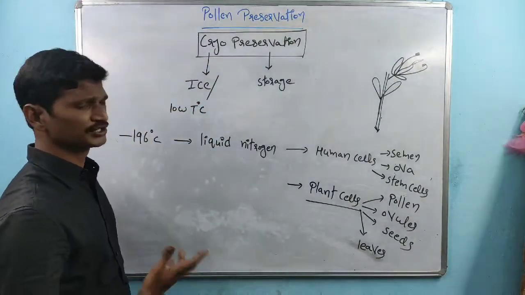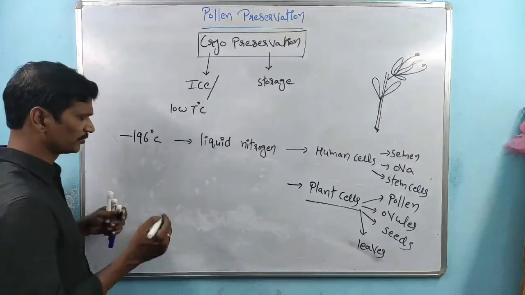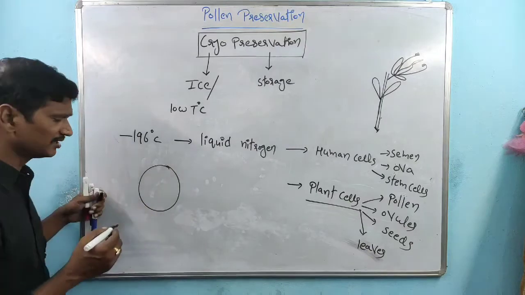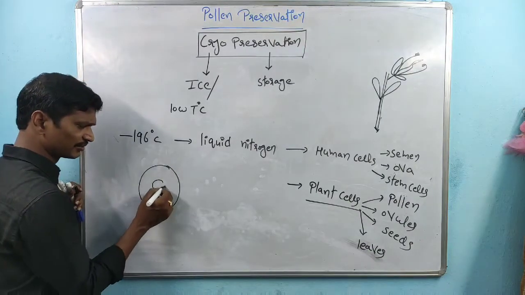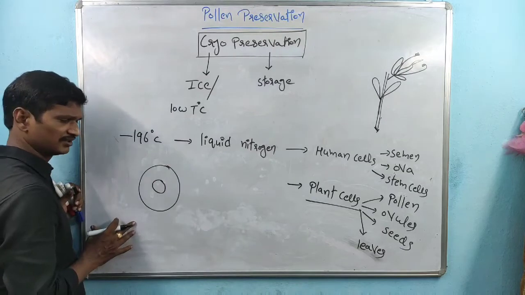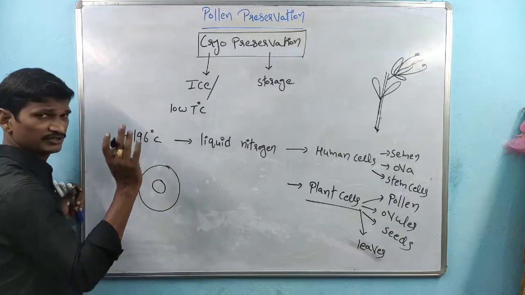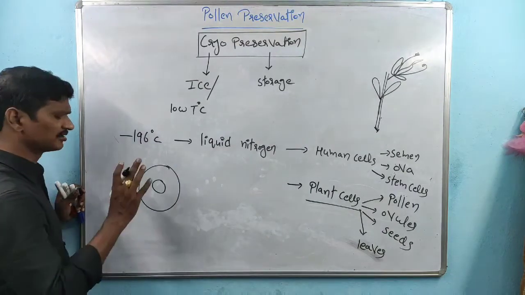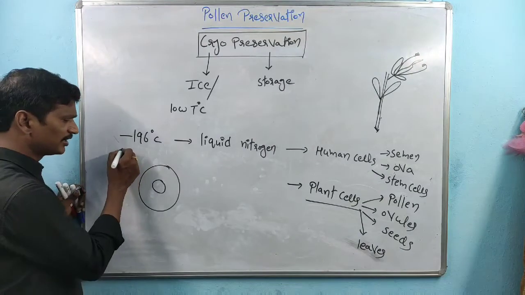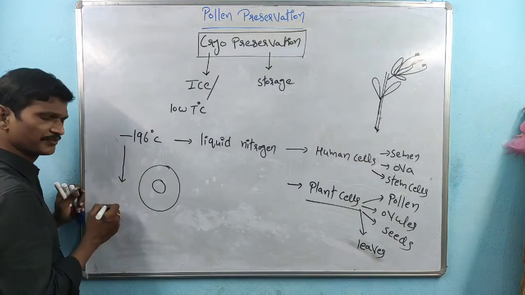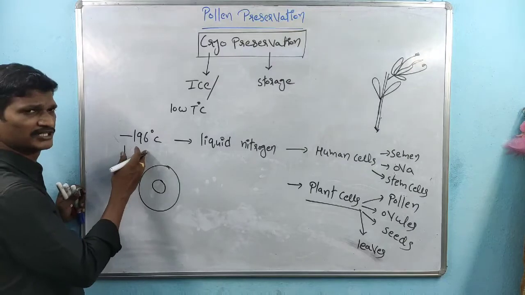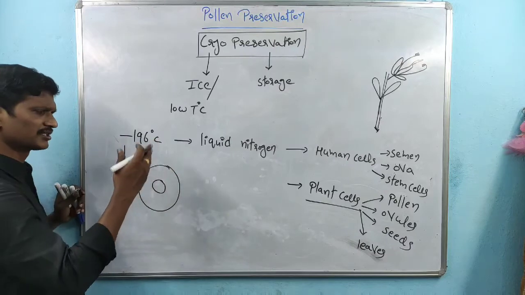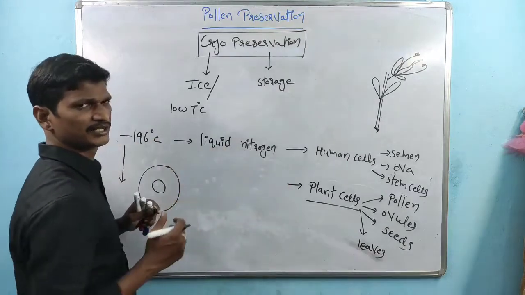So how is the preservation possible? Suppose this is one of the cells. The cell contains a nucleus, and a group of cells are present. So how is cryopreservation possible for many years? See, the concept is very simple. Gradually we are decreasing the temperature, not at a time to minus 196. First 0, next minus 1, minus 2, minus 3. Stepwise, gradually we are decreasing the temperature.